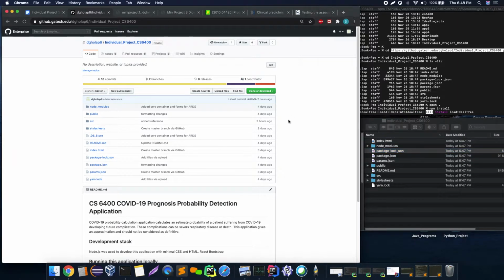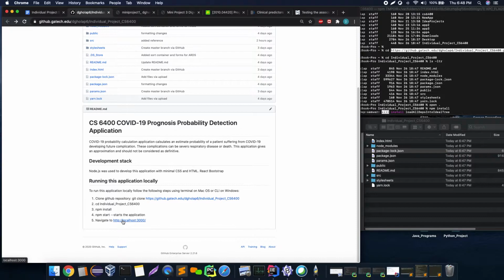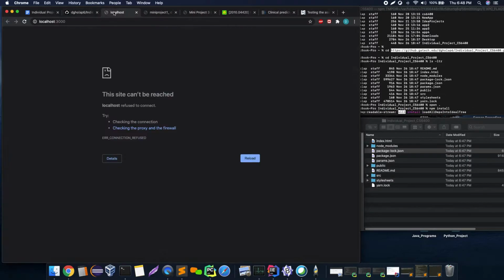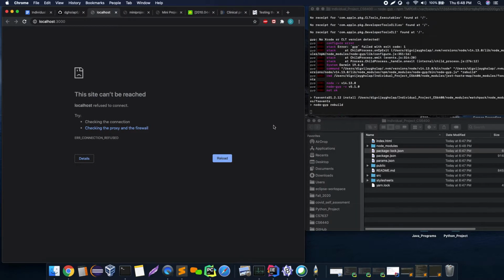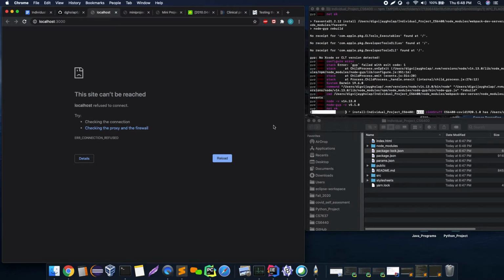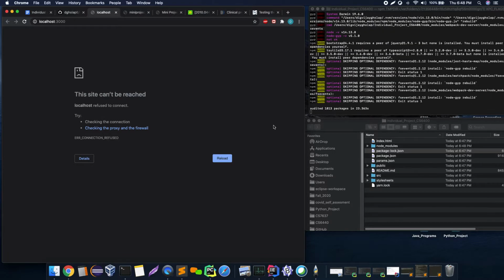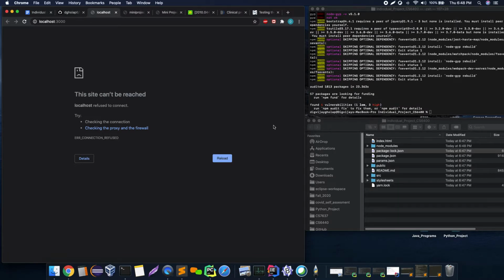It's going to update the npm that I already have on my machine. Once that is done, you can start the application and proceed to this localhost where you can see the application. Right now the npm is still loading and we haven't really started the application. This is a single page application. There is no user authentication. It's kind of public facing right now, and I haven't really made any changes to it.